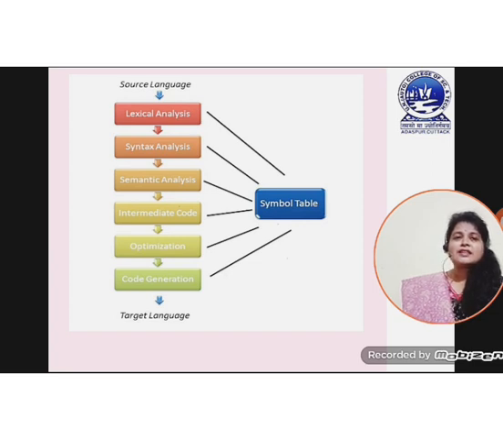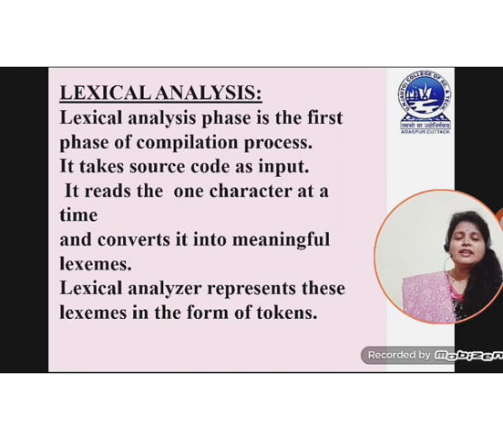Now you can see very clearly that at the first stage, the lexical analyzer takes the source language code, and the last phase, code generation, produces the target language code or machine understandable code. There is another concept used here, that is symbol table. We will discuss what is the meaning of symbol table. Now first of all we will discuss the meaning of lexical analysis.